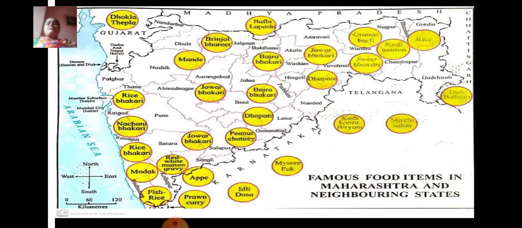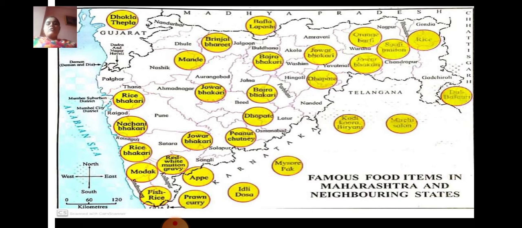Now I have given a picture of the Maharashtra map, you can see it on the screen, but as it cannot be enlarged, it will not be clear for you to see. But then too, this is there in your textbook. You refer to your textbook, chapter 11, lesson number 6. You can refer to it afterwards, but I have just given a map to show you.